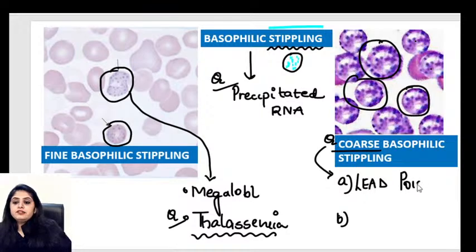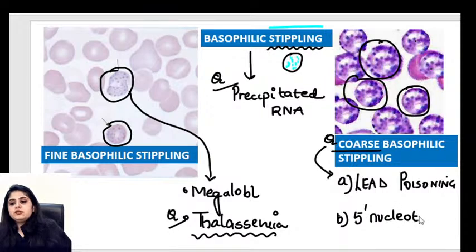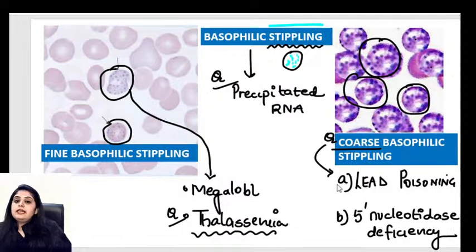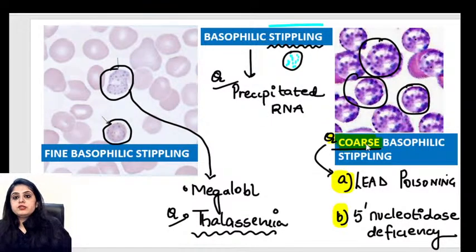There is something known as lead poisoning, and other than lead poisoning there is also something known as 5' nucleotidase deficiency. These two questions are very important. Which enzyme deficiency? 5' nucleotidase deficiency. And which poisoning? Lead poisoning. These are the two causes which are going to result in coarse basophilic stippling, and thalassemia is the most important cause where we get to see the fine basophilic stippling.